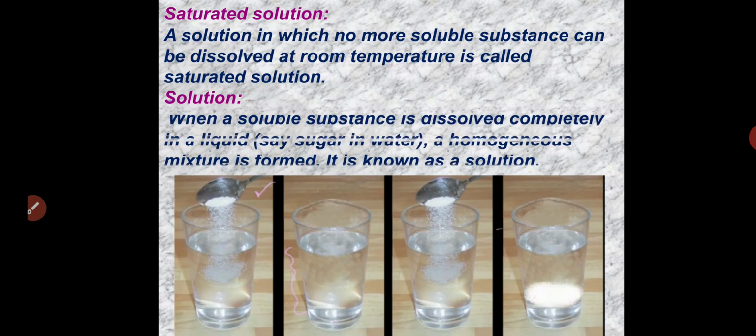Now, what is a solution? When we mix any substance with water, that is called a solution. When a soluble substance is dissolved completely in a liquid, say sugar in water, a homogeneous mixture is formed. It is known as a solution.